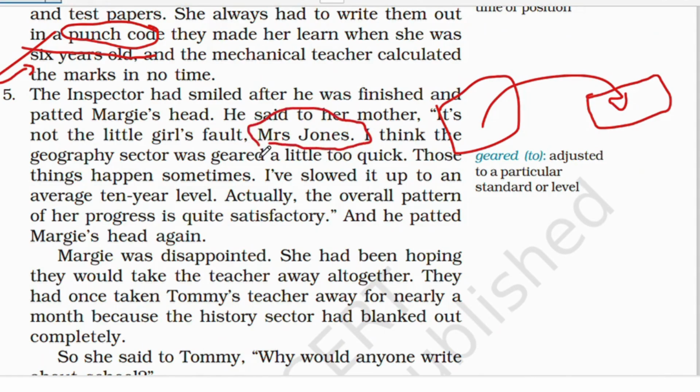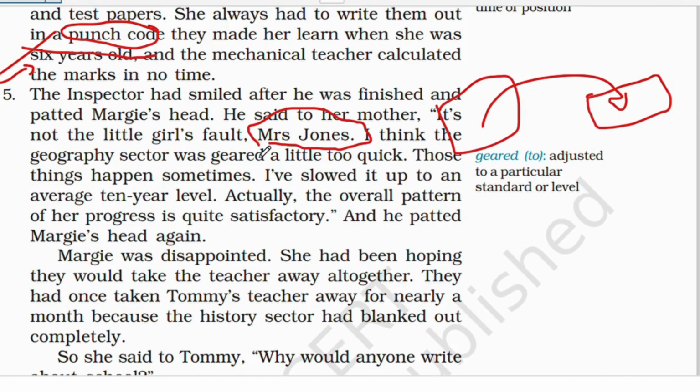I think the geography sector was geared a little too quick. So the county inspector over here is explaining that the geography sector was geared a little too quick. So those things happen sometimes. It was a very normal issue and it happens a lot.